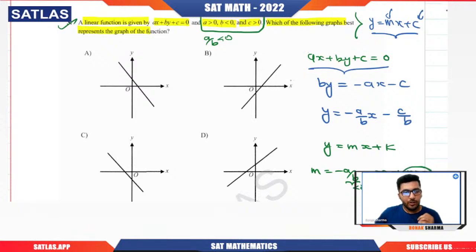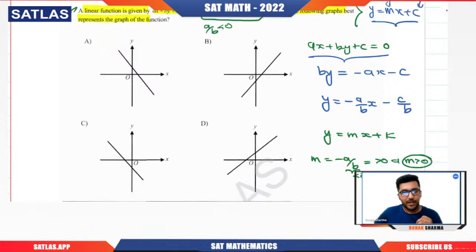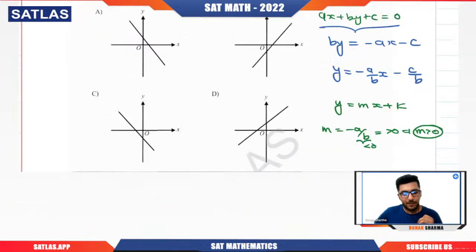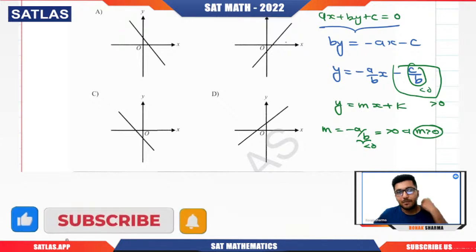Now you need to understand one more thing. C is positive here. If C is positive and B is negative, what will be C by B? Again, it will be negative because one is positive, one is negative. So if C by B is negative, minus C by B, this whole quantity, will be positive. That means the y-intercept of the straight line is positive. If the y-intercept is positive, the graph is going to cut the positive y-axis.